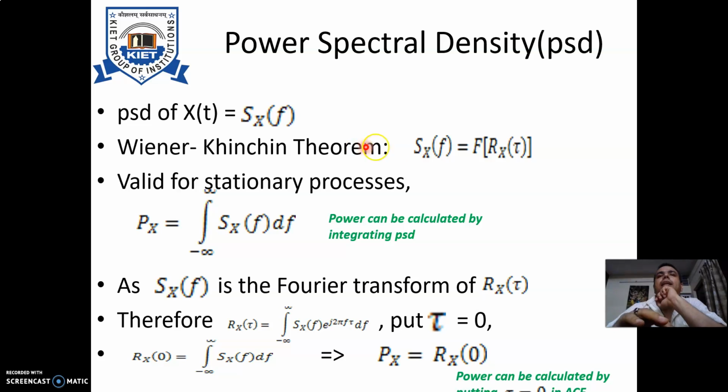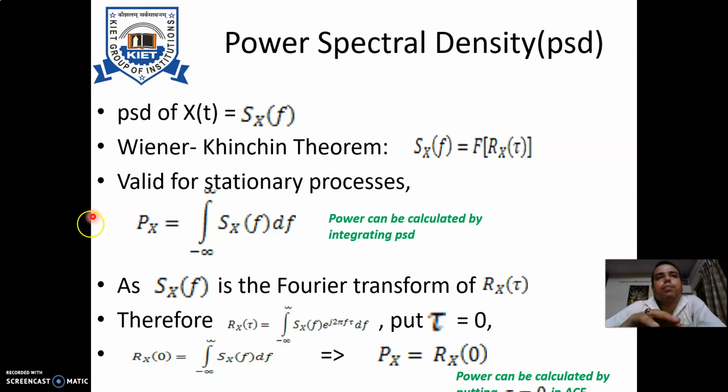The Wiener-Khinchin theorem tells us the power spectral density is nothing but the Fourier transform of the autocorrelation function. So we can say that power spectral density and autocorrelation function are related to each other by the Fourier transform. Now this is valid for stationary processes only. So remember, whatever definitions we are observing, we are simply dealing with stationary processes.